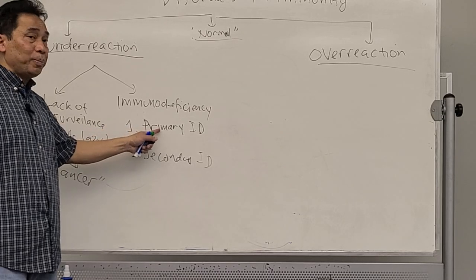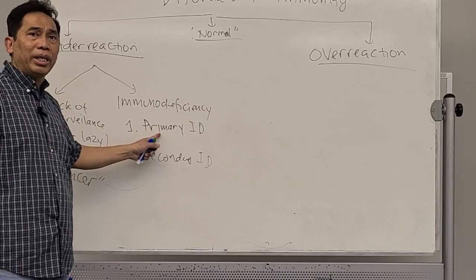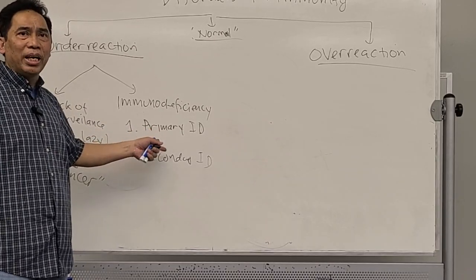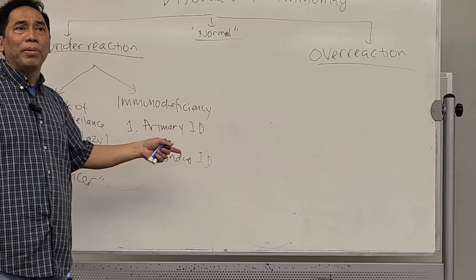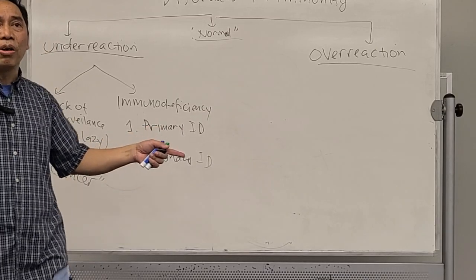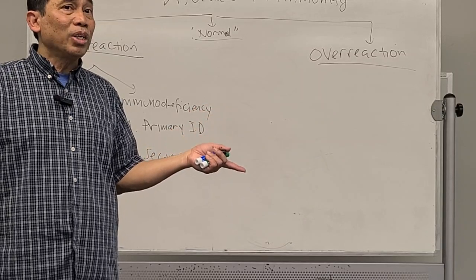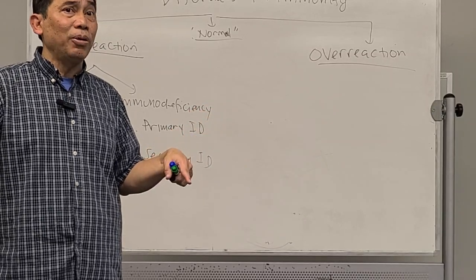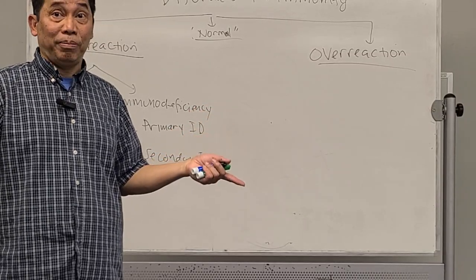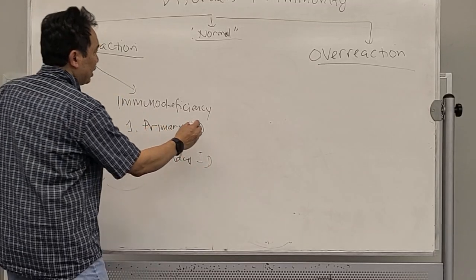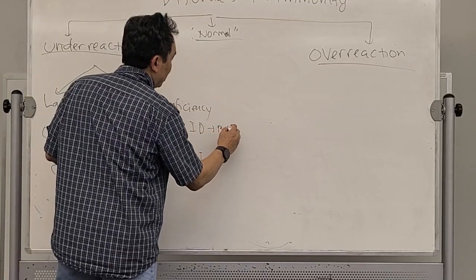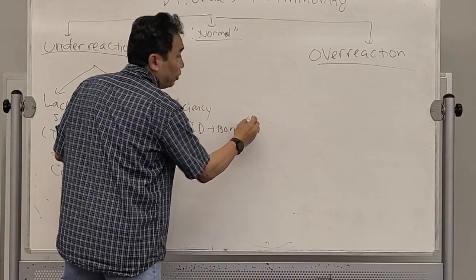Primary means this person is unable to create T cells and B cells during their development. So they are born with a condition that makes them unable to fight infection. Most of them will die during childhood from infection. So this is born-with immunodeficiency.